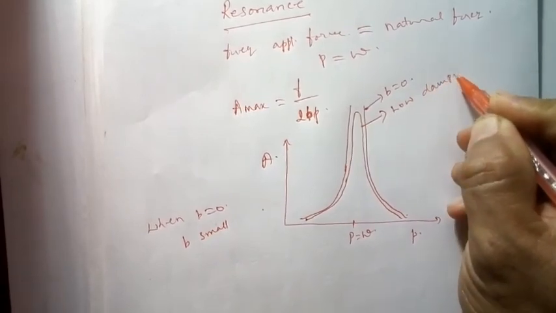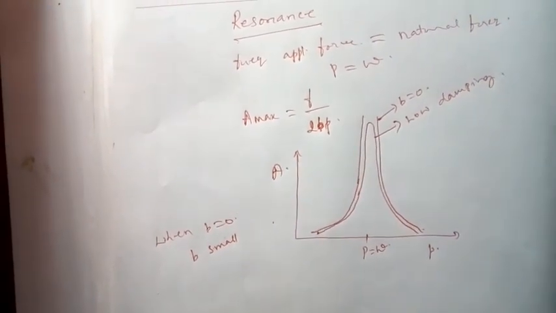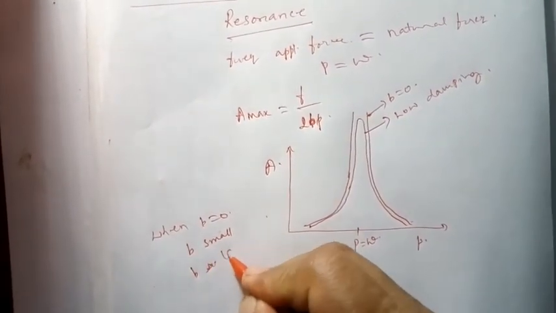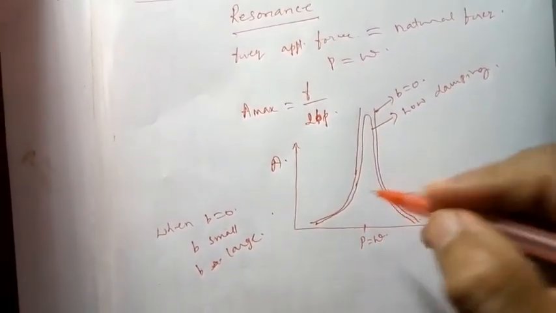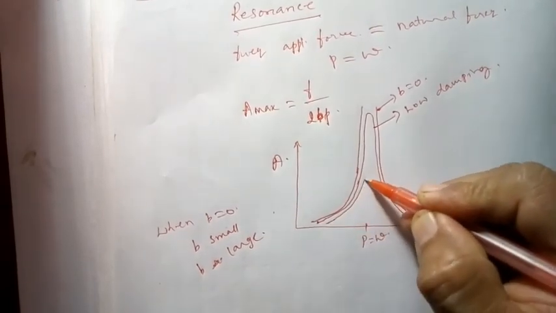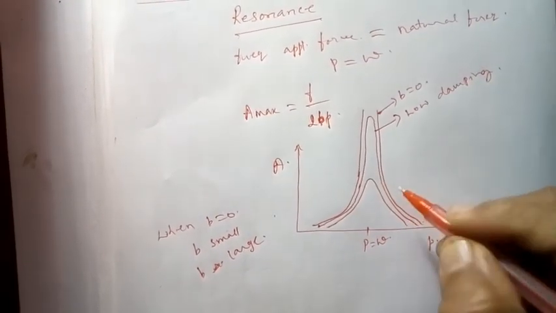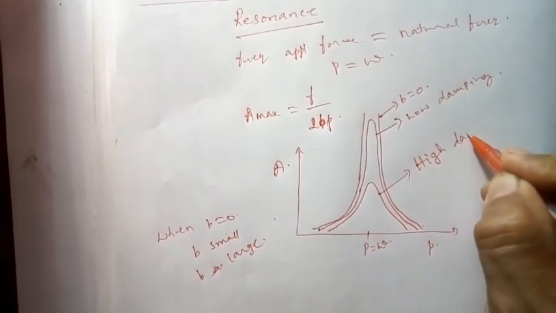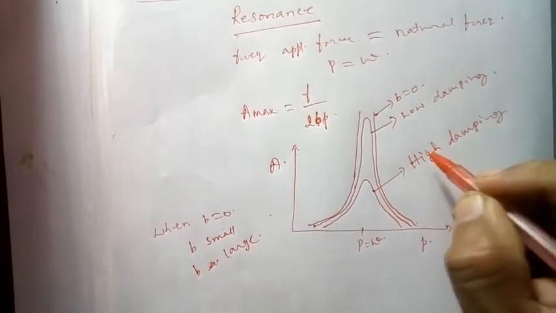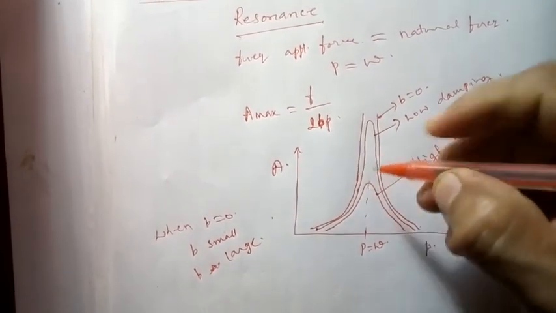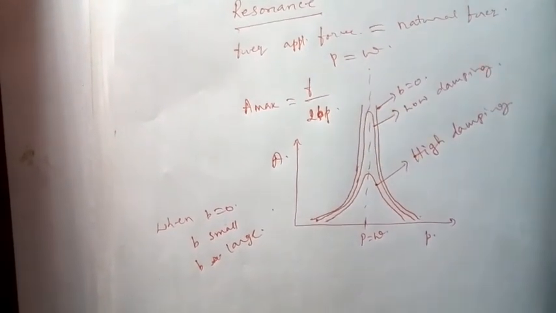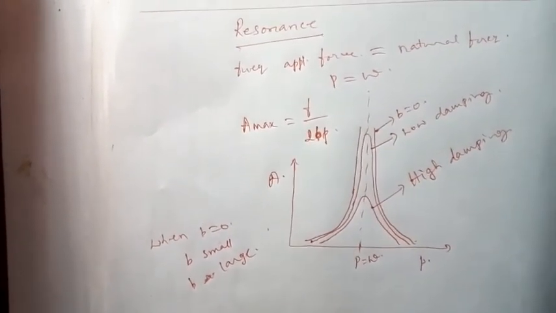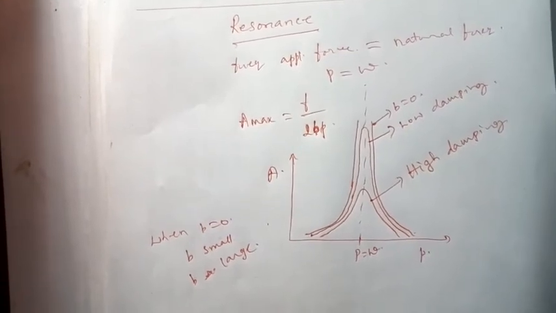When b is large, that is high damping, the amplitude also decreases. This is high damping. This is how the sharpness of the resonance changes with damping.